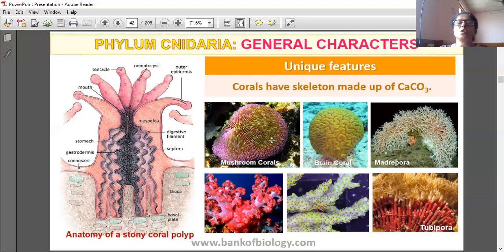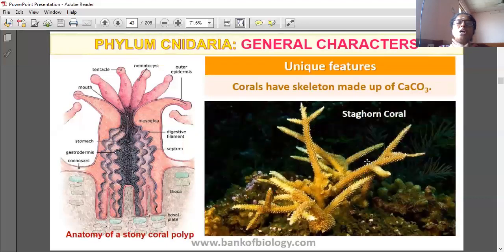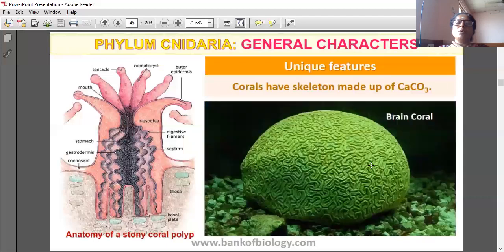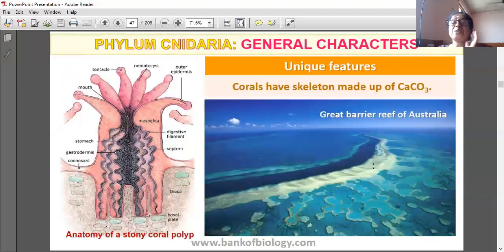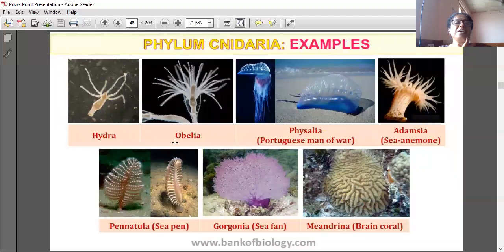Examples: mushroom coral, brain coral, madrepora, staghorn coral, table coral, pillar coral, Great Barrier Reef of Australia. Hydra, Obelia, Physalia, Adamsia, Pennatula, Gorgonia, Meandrina.